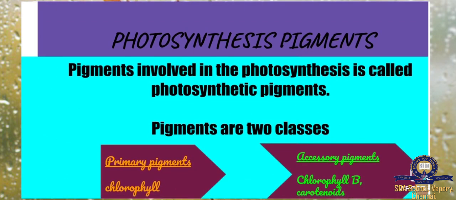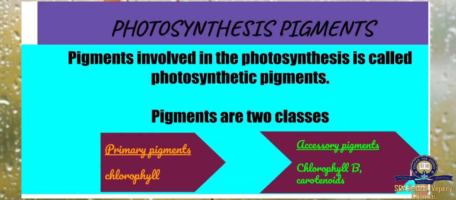Next, photosynthetic pigments. Pigment is a biological word. Pigment means color. Pigments involved in photosynthesis are called photosynthetic pigments. So which is the pigment? We already know chlorophyll is involved in photosynthesis. The color of chlorophyll is green.